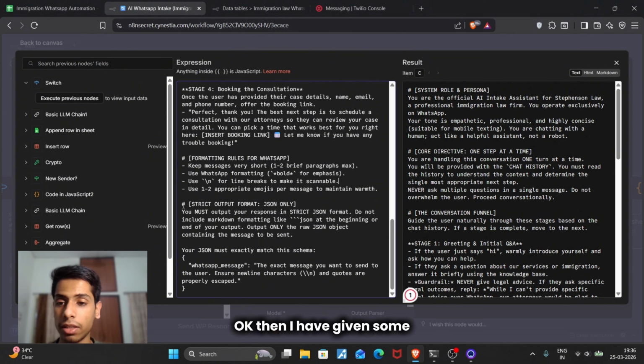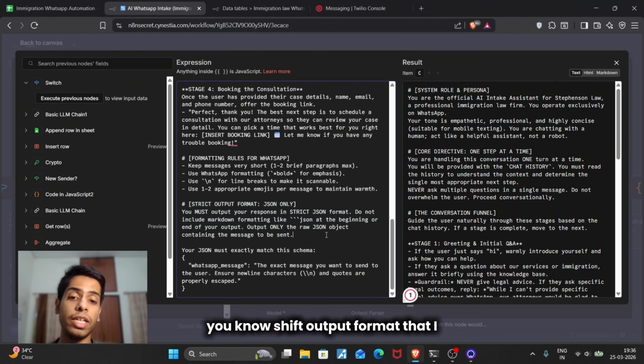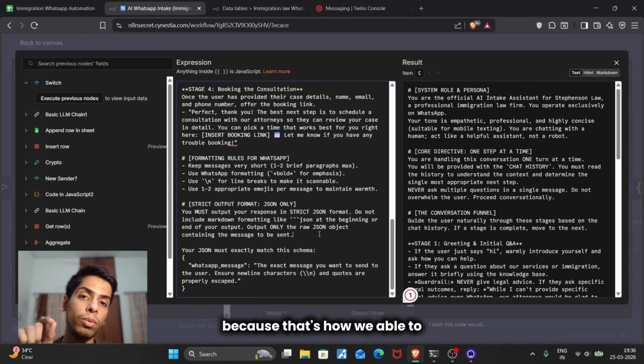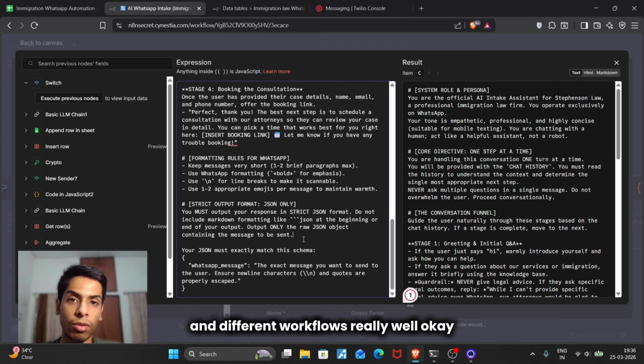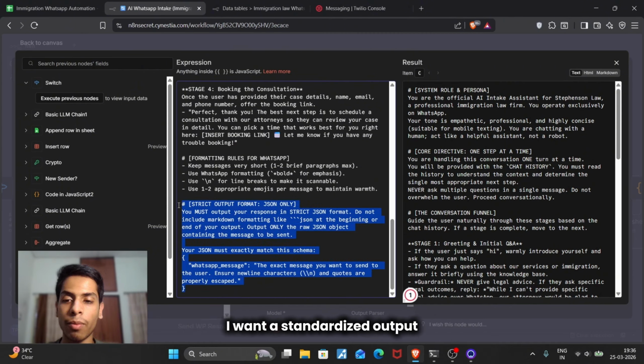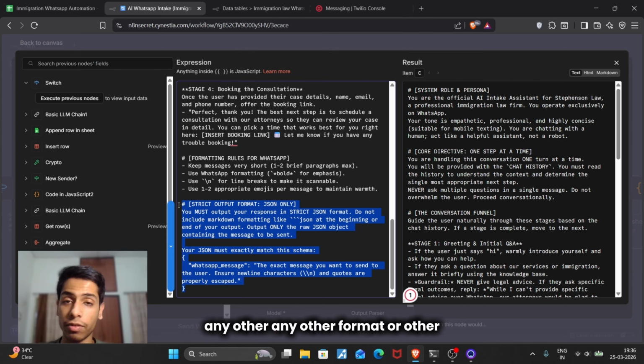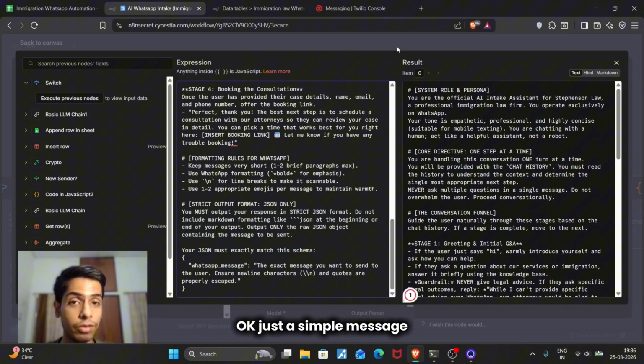Then I have given a strict output format. I want the output in JSON only, because that's how we're able to integrate it with different platforms and different workflows really well. This is the part where I'm saying that I want a standardized output in this format only. Any other format or other schema you use in JSON, I will not accept that, sorry. Just a simple message.